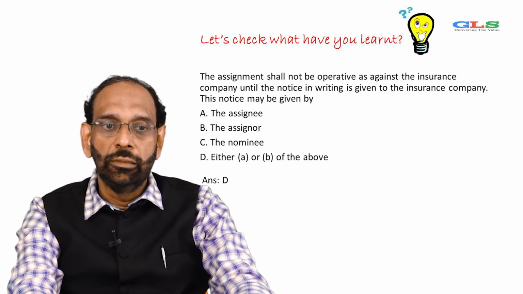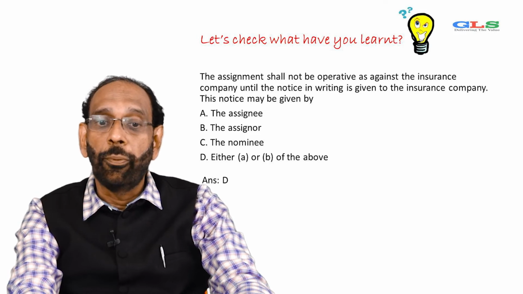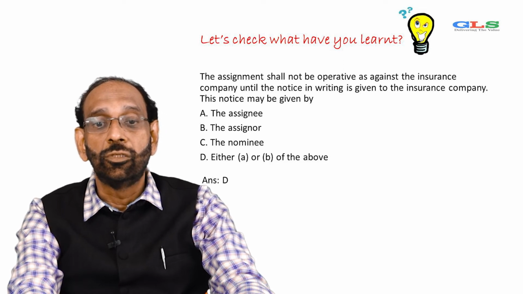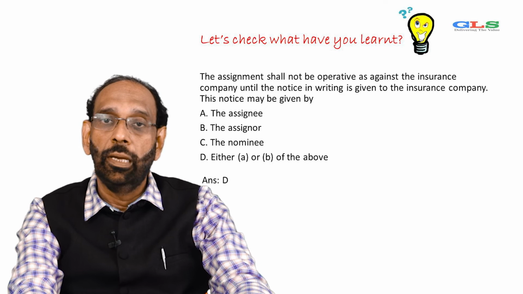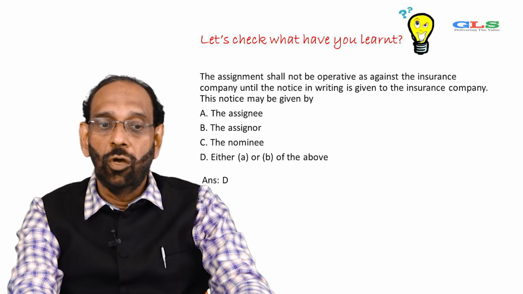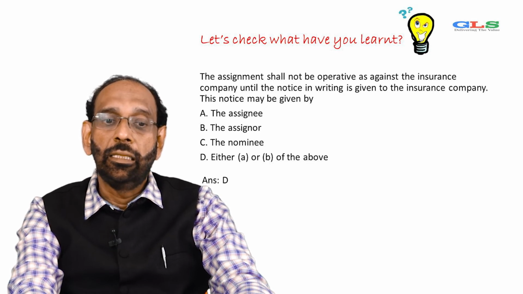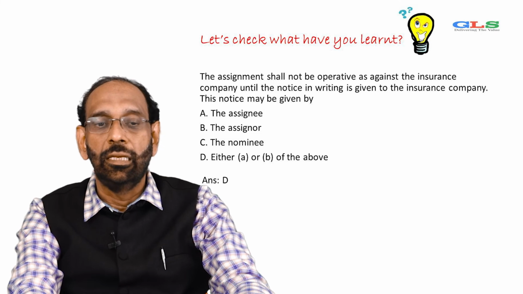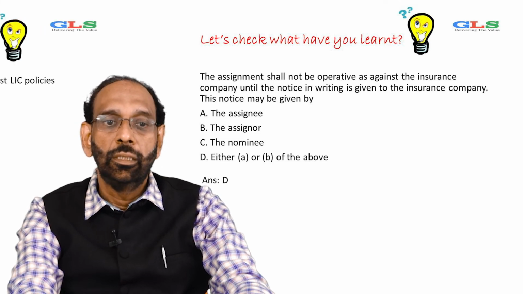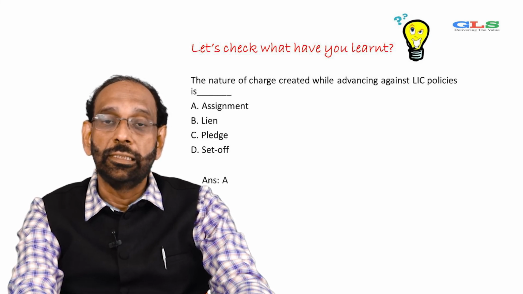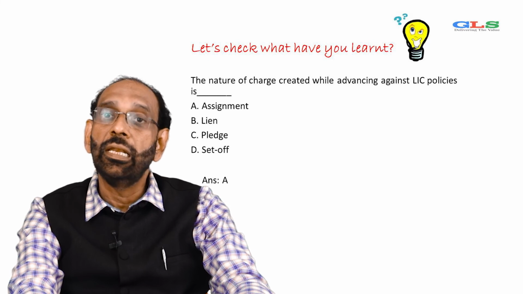Let's check what we learned. The assignment shall not be operative as against the insurance company until the notice in writing is given to the insurance company, and this notice may be given by the assignee or the assigner, the nominee, or either A or B above. The answer is D, that either A or B above, that is assigner or assignee, has to give a notice. Next question. The nature of charge created while advancing against an LIC policy is what? Assignment, lien, pledge, set-off. The answer is A, that is, it's a kind of assignment.